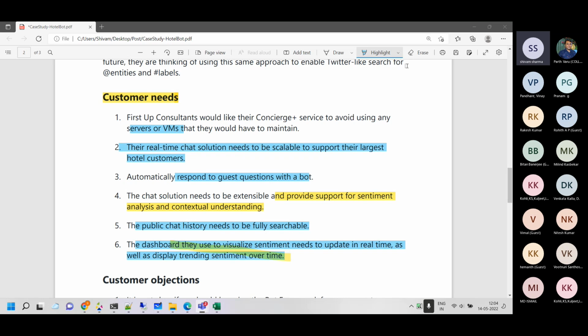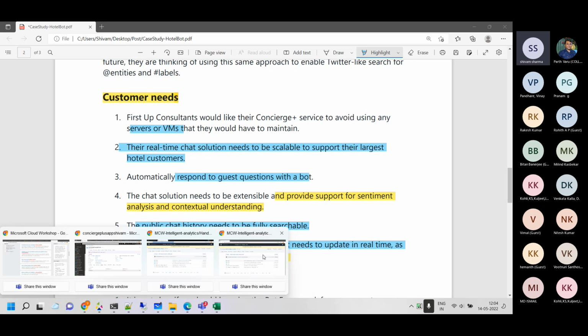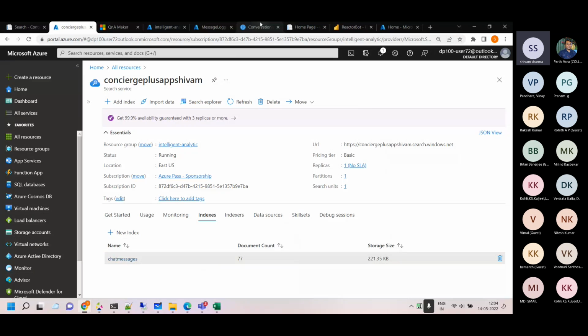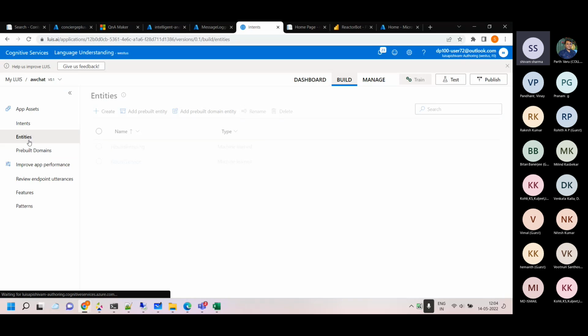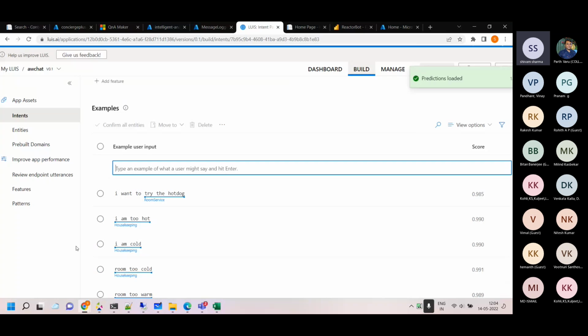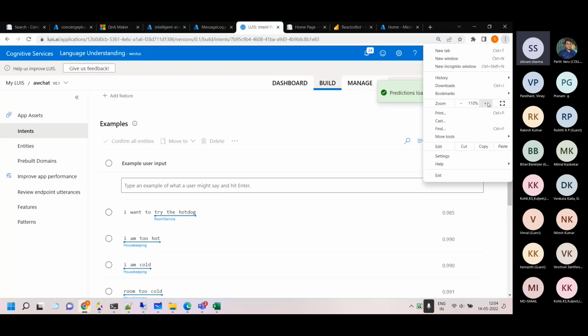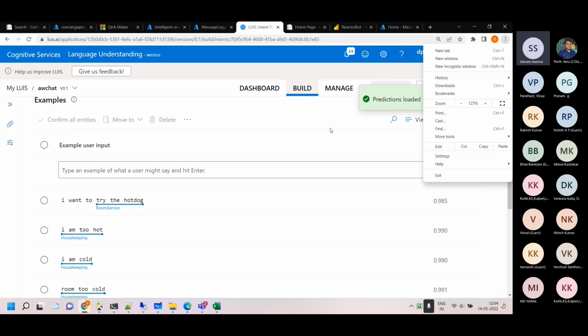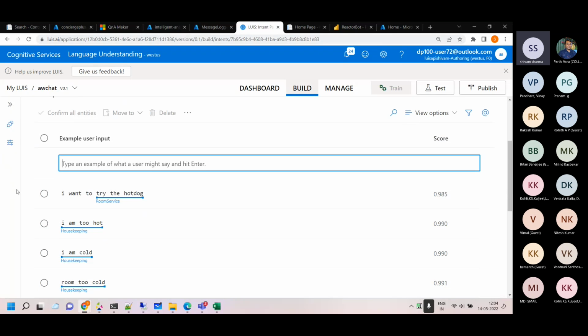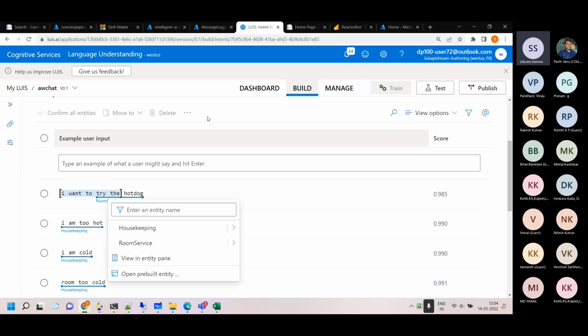How to retrain? For retraining purposes, for example, we do it here like this. So for example, we did this, if you remember. Let's say over here, something is not working fine. It's not automated right now, so you have to do it manually. But if you keep the log somewhere, you can automate it as well. So if something is not working out, we added this: I want to try the hot dog. This statement was not working earlier. Then we retrained and republished, and it was working after that.